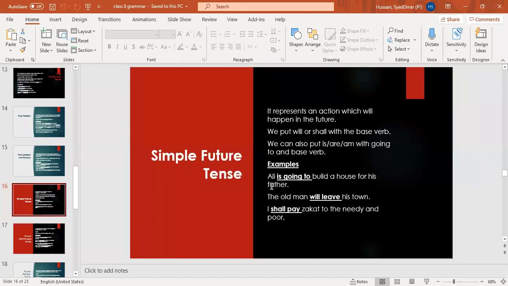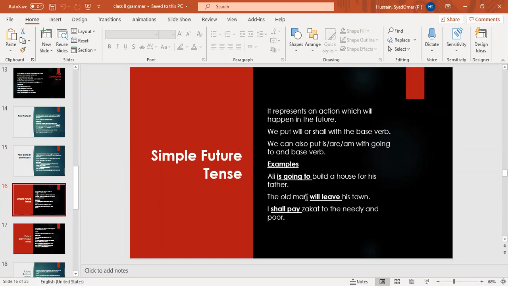Ali is going to build a house for his father. The old man will leave his town. I shall pay zakat to the needy and poor. Okay, students, if you see the first example, Ali is going to build a house for his father. After going to, we have put the base verb build. We cannot make a sentence like Ali is going to his father. Then it will be present continuous tense. Okay, Ali is going to build. I'm going to bake a cake for my mother. She is going to participate in the competition. Okay, after going to, you have to put base verb to indicate the simple future tense.